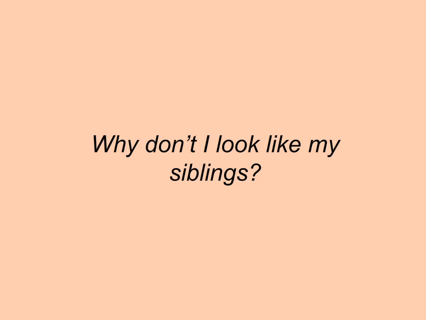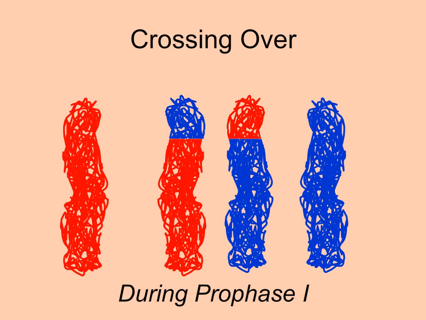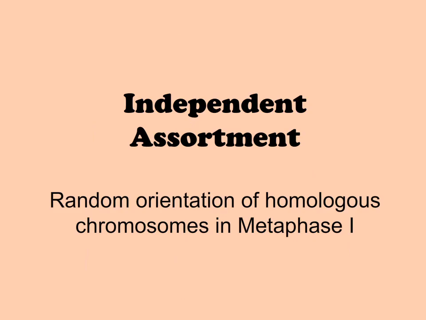Now you might wonder why you don't look like your siblings, even if you have the same mother and father. This can be explained by 2 events during meiosis. The first is crossing over. When those recombined chromosomes are created, genetic variability increases. This is because we will have 4 different types of this chromosome: 1 that just has the maternal DNA, 2 that have a combination of maternal and paternal, and 1 that just has paternal. The other event is homolog shuffling.